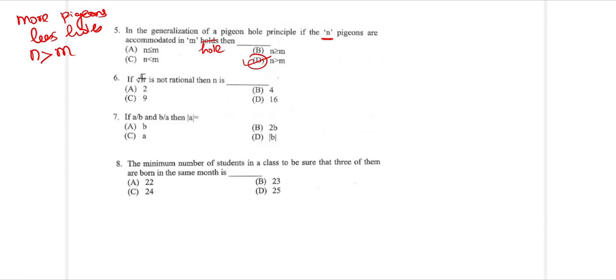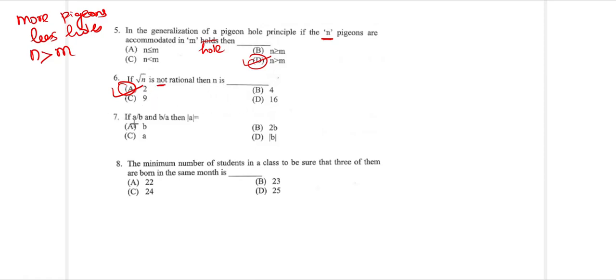Next, if root n is not a rational number, then n is going to be a square root of the number. Square root of 4 is 2, square root of 16 is going to be 4, square root of 9 is 3. All of them are going to be rational. So the only non-rational one will be equal to 2. So the answer, root 2 is going to be not rational. Then if the value is not rational, then n has to be equal to 2.